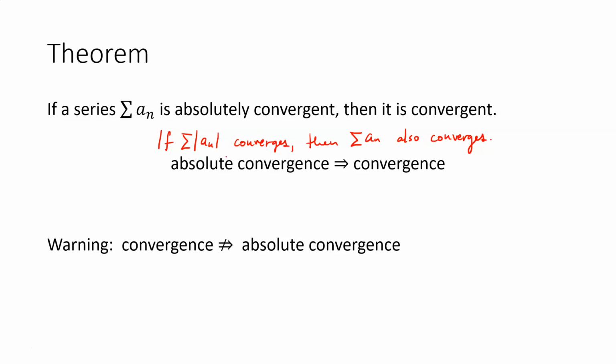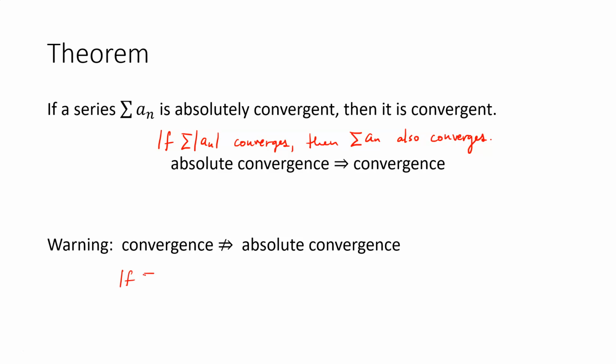Okay, but we should be careful. The other direction is actually not true. Normal convergence does not imply absolute convergence, and of course we saw a counterexample of that earlier.